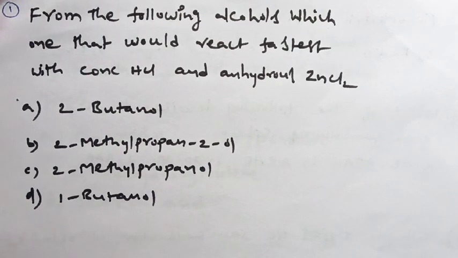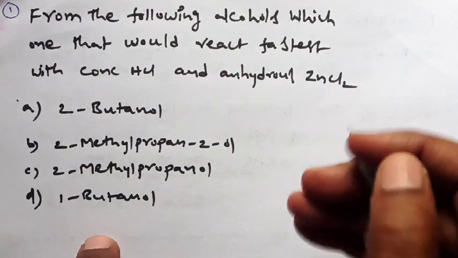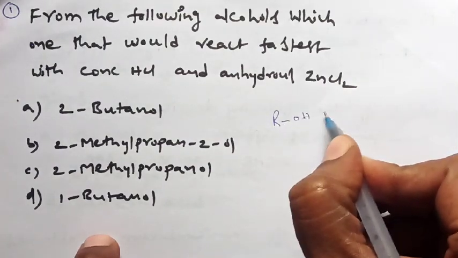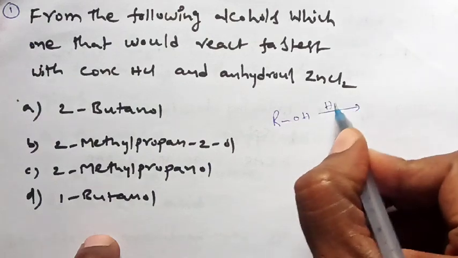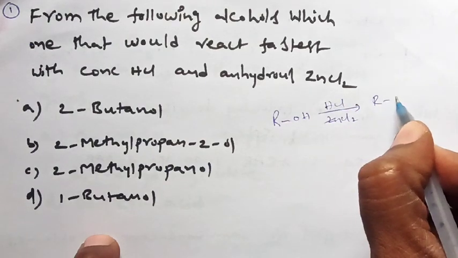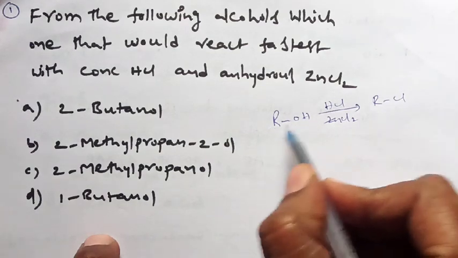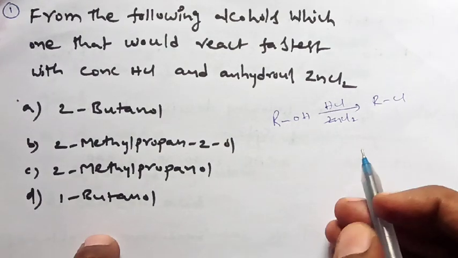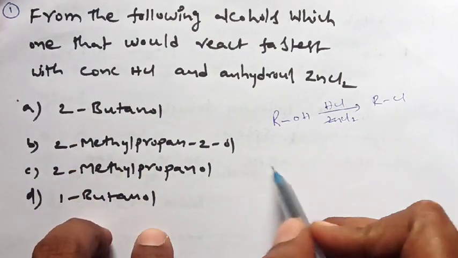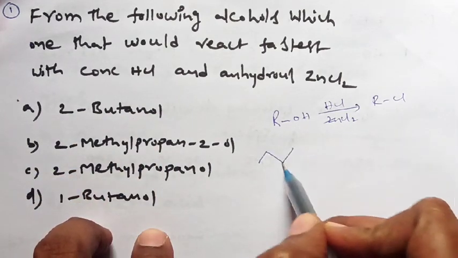So what is the basic equation for this generally? ROH in the presence of HCl and ZnCl2 gives RCl, or RX. This is the basic equation. For 2-butanol, what is the structure of 2-butanol? This is the structure.